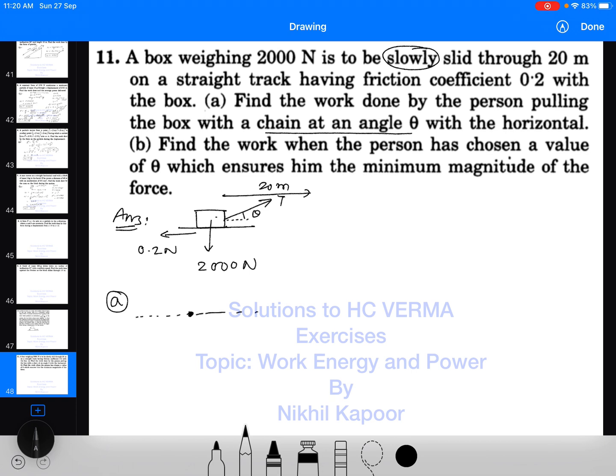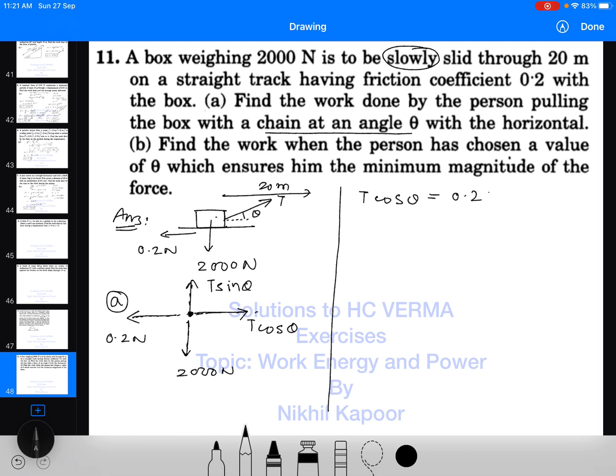So if I draw the FBD of the block, this is the component of tension T cos theta which is doing work. This is the component of tension T sin theta, and that is the maximum frictional force mu into n, and this is weight 2000 Newton. Here T is not directly given to us, but one thing we are sure of is that T cos theta must be equal to 0.2 into n, because the box has to slide slowly. That is, every time it should be in a state of rest, while the normal reaction will be equal to T sin theta.